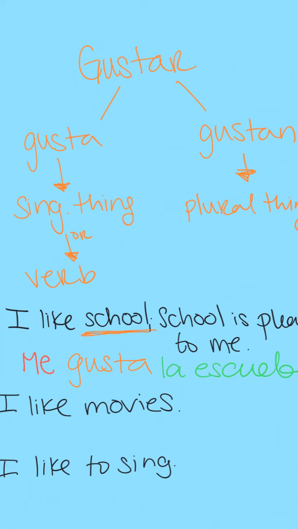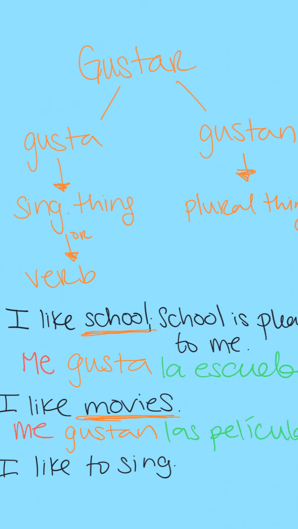The next one here, we're looking at I like movies, or another way, of course, is movies are pleasing to me. I am still the one that's being affected here, so we still see me. Now, the subject of this sentence, the movies, this is what is pleasing to me, and it happens to be plural. So this tells me that my form of gustar needs to be in that plural sense of gustan. Me gustan, and then I'm going to plug in my subject here, which is las películas.